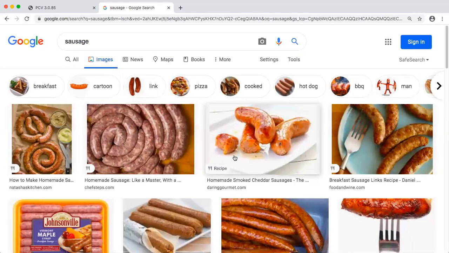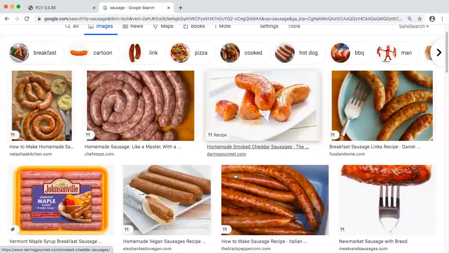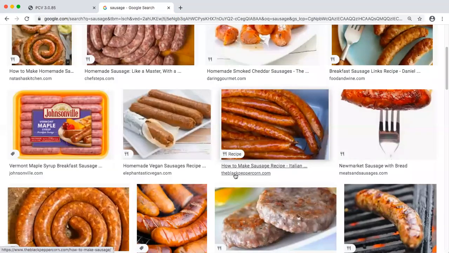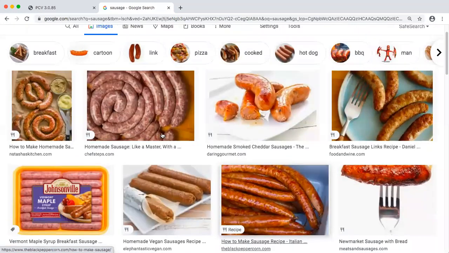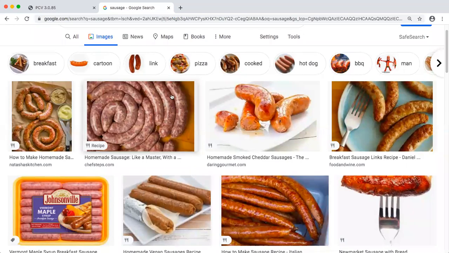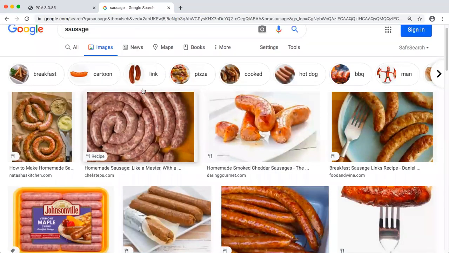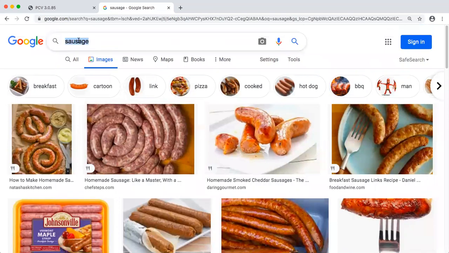This is a meat thing, usually filled with pork or beef. Sometimes it is done with chicken. So this is what we call sausage. Basically you have the intestine in which you chop the meat and then put it in.